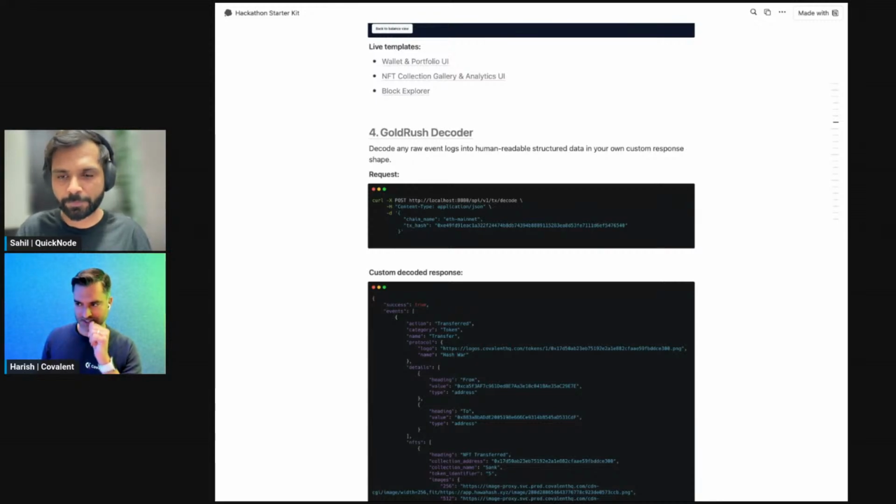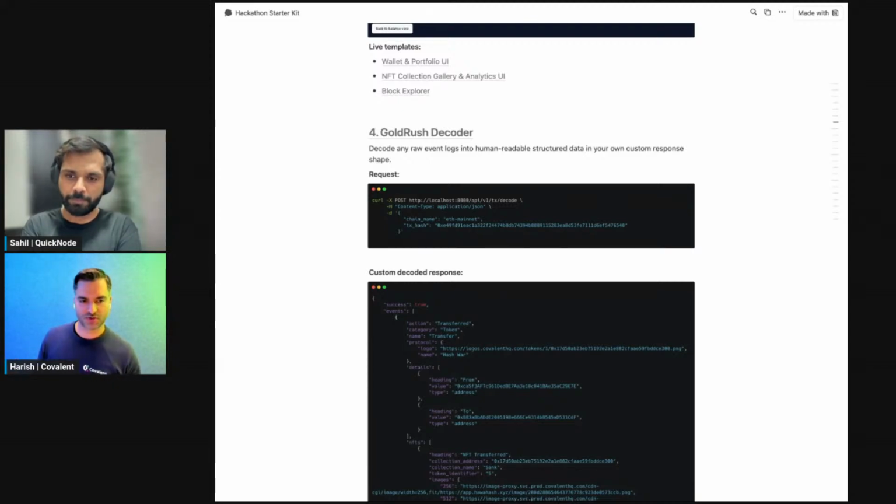So the idea here is being able to create a custom transaction response shape or schema. It allows you to pull this custom shape into your application, so that you don't need to do a lot more post processing to get the data that you want.